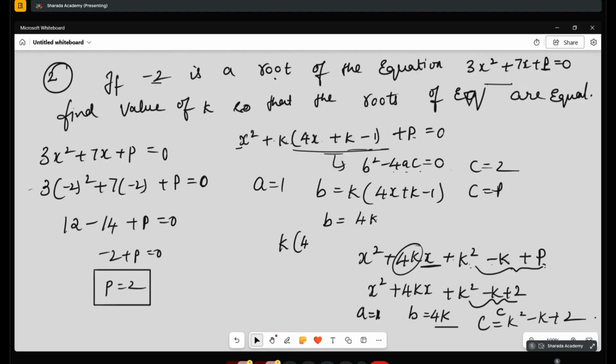Now b square minus 4ac is equal to 0, because the roots are equal, no? So b square minus 4ac is equal to 0. You have to substitute. Take the x coefficient separately and do it. a is equal to 1, b is equal to 4k, c is equal to k square minus k plus 2.